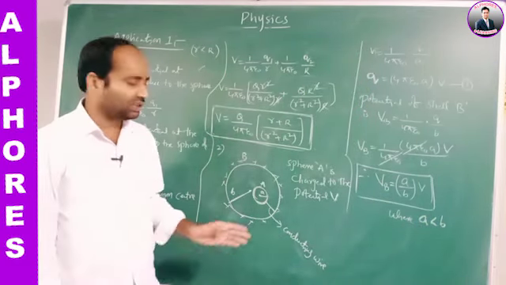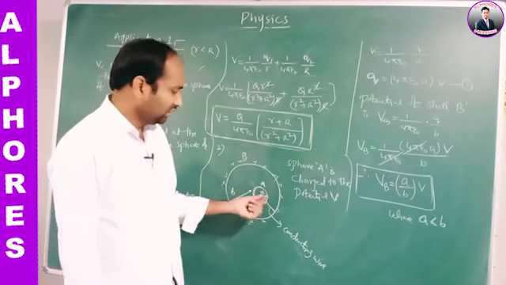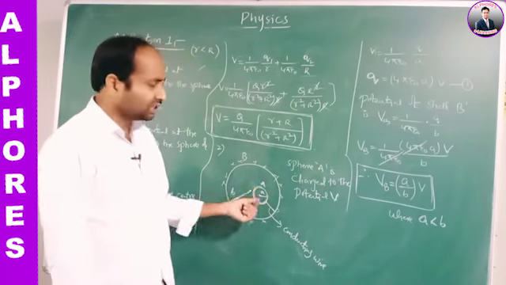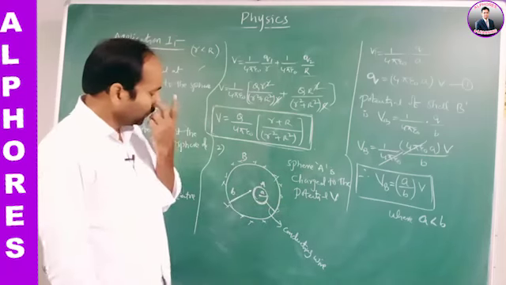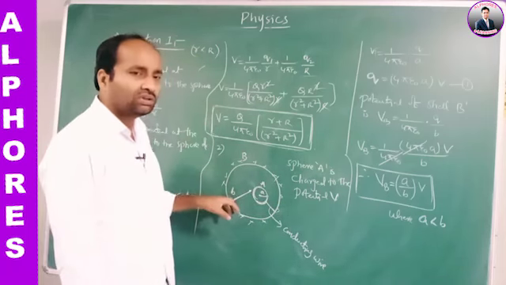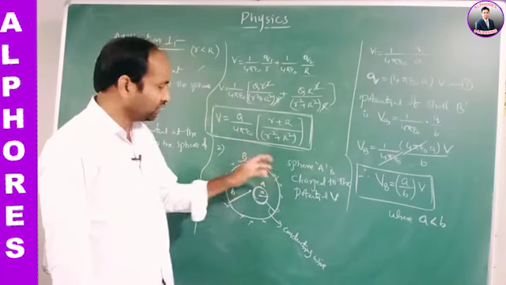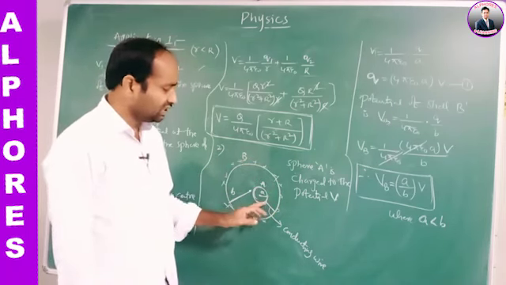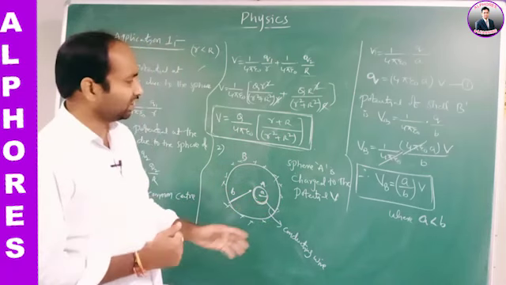So what is actually here? This is a solid sphere of radius small a, charged to the potential V, and it is enclosed, not concentrically, by the spherical shell B. Then these two are connected by a conducting metallic wire.